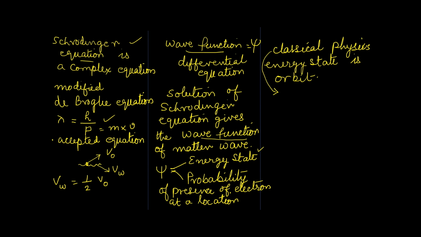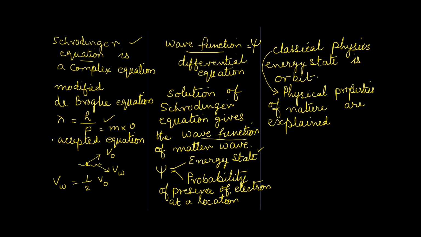By the way, what is classical mechanics or classical physics? Classical physics explains physical properties of nature at a macroscopic level. What is the significance of explaining at macroscopic level? At macroscopic level, de Broglie equation has no significance. So it does not consider the wave nature of electrons or the subatomic particles. That is why Bohr atomic model could not explain some characteristics of matter.